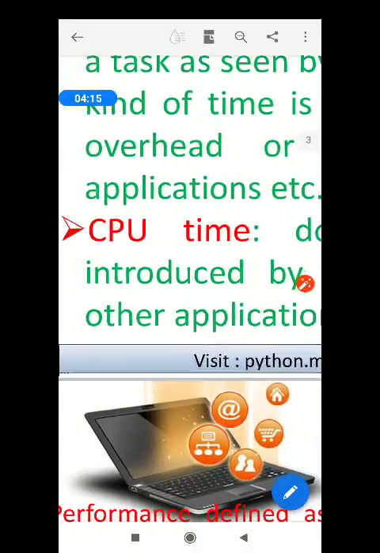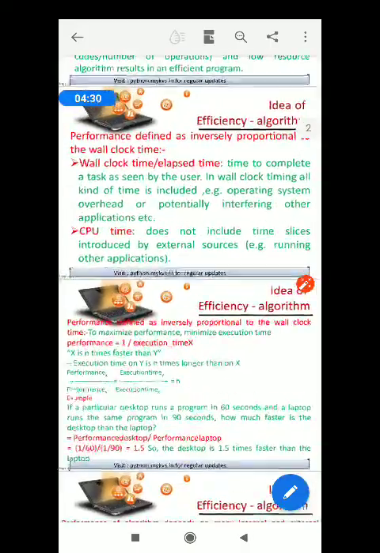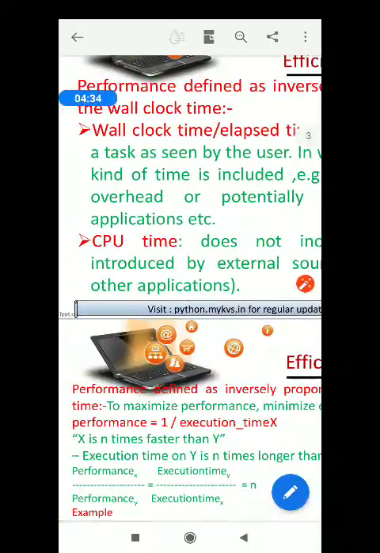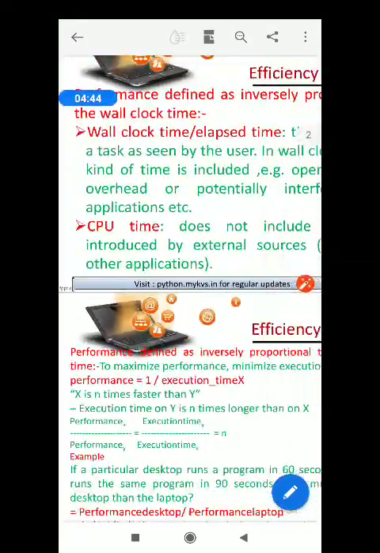Otherwise, when the program is there in the memory or in the operating system, these times will not be included in the CPU time. So please note down, the CPU time is the actual run time or actual execution time of the program. Okay, now here the term performance is defined.